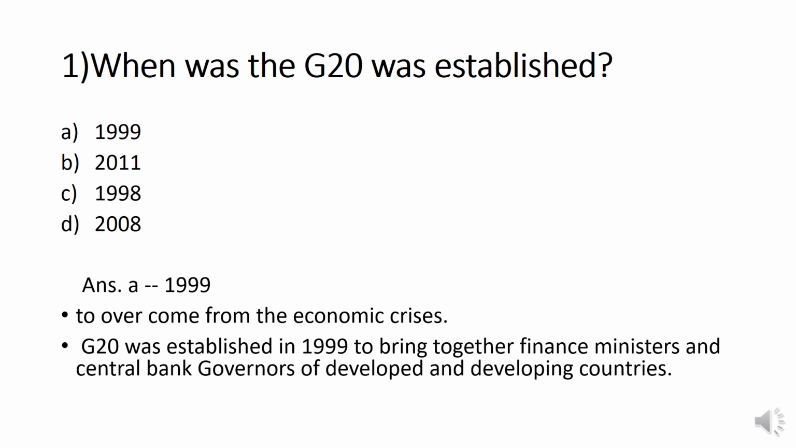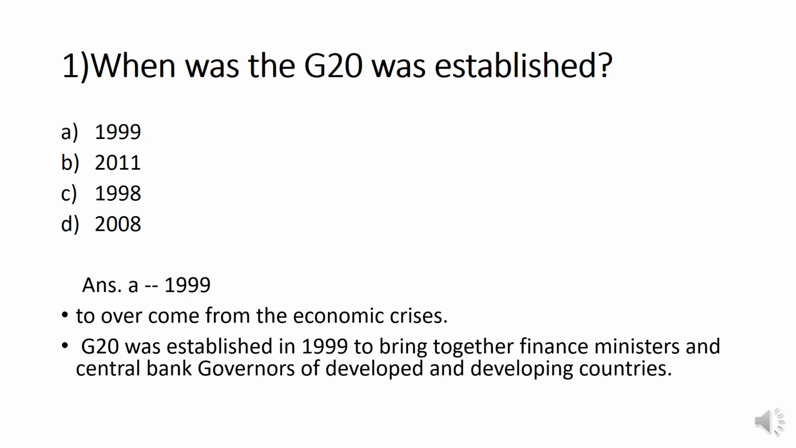The G20 concept was established to overcome the economic crisis, which was the major problem going on in the world at that time. G20 was established in 1999 to bring together finance ministers and central bank governors of developed and developing countries.